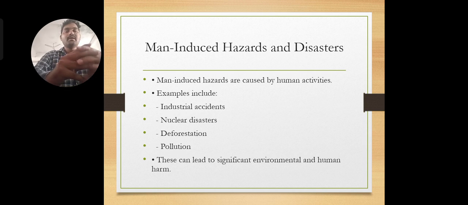Nowadays, what happened? There is a war between Ukraine and Russia, a war between Israel and Hamas, and now a war between Israel and Iran. So likewise, wars are going on between them. Because of that, nature is going to be disturbed, and finally you may receive hazards and disasters.